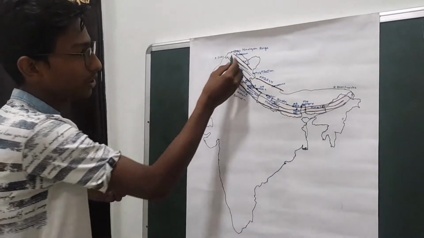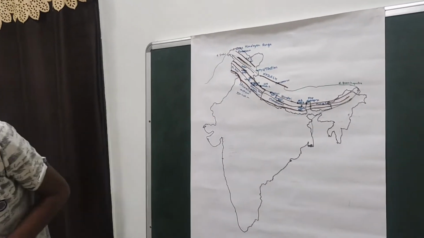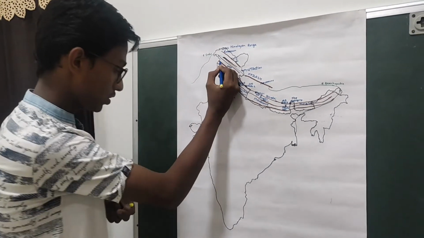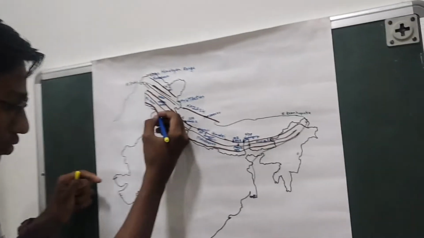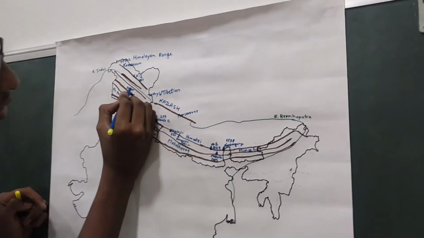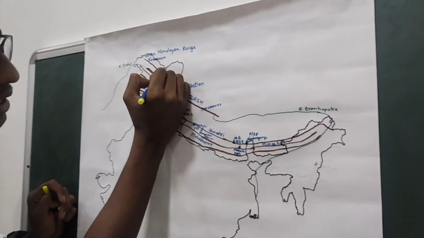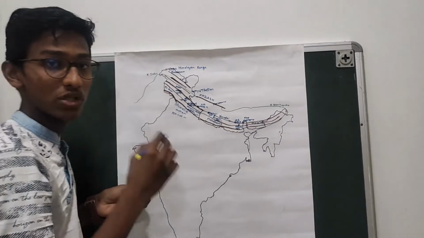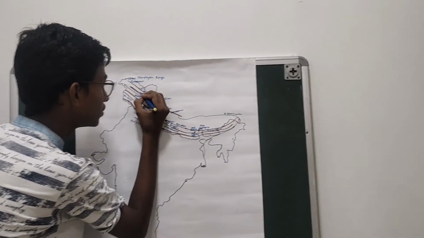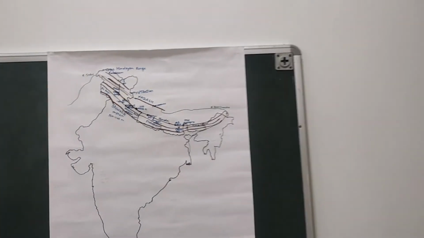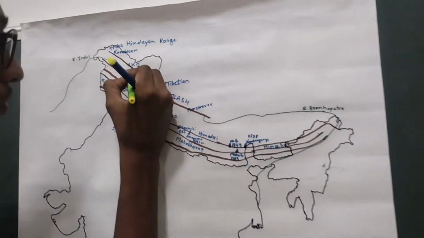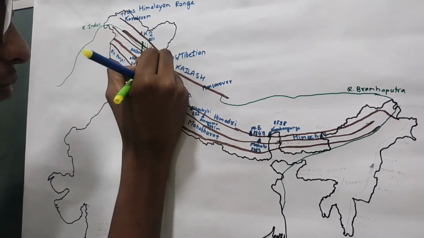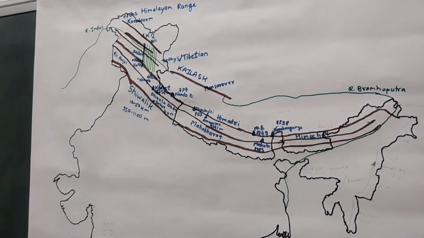So after the Kailash range comes the Ladakh range. Ladakh range is located between the Zaskar range and the Karakoram range. The Ladakh range is popular because it has India's only cold desert. This is the only cold desert of India.